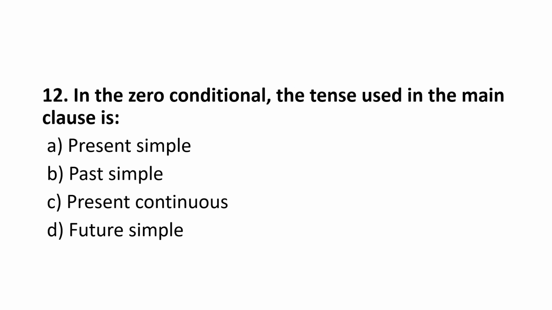In the zero conditional, the tense used in the main clause is A. Present simple. B. Past simple. C. Present continuous. D. Future simple. The correct answer is present simple. Give yourself 1 mark if your answer was correct.